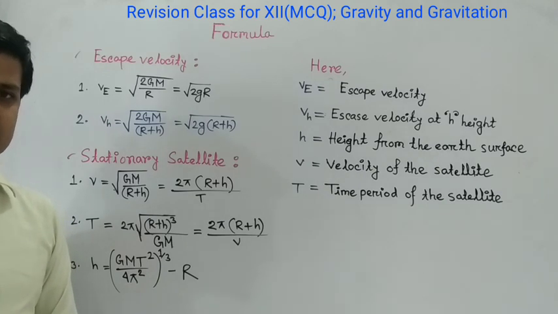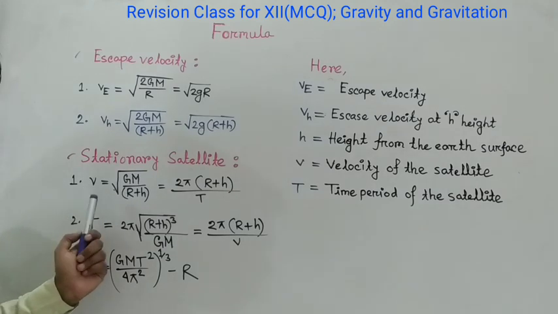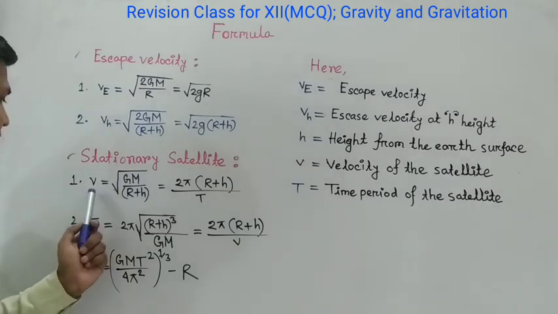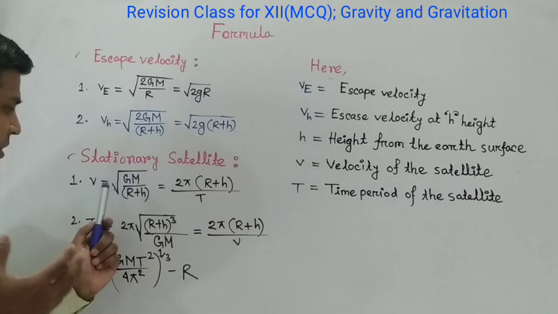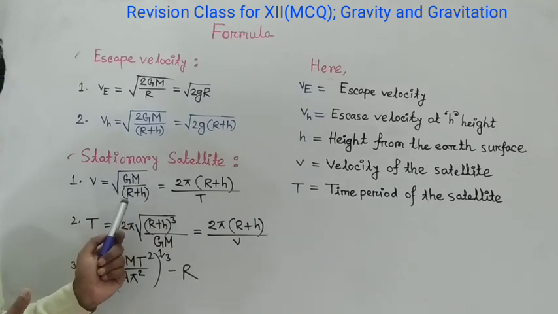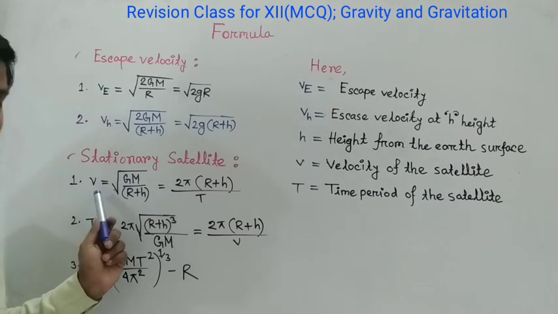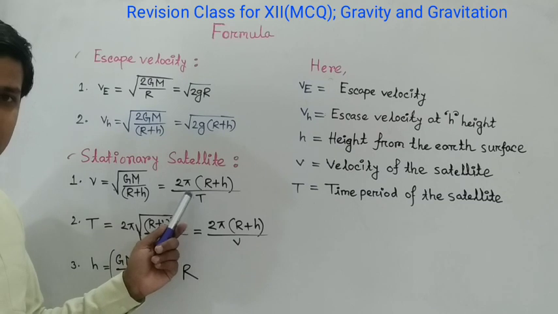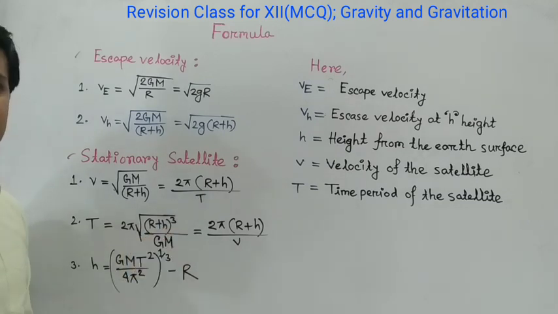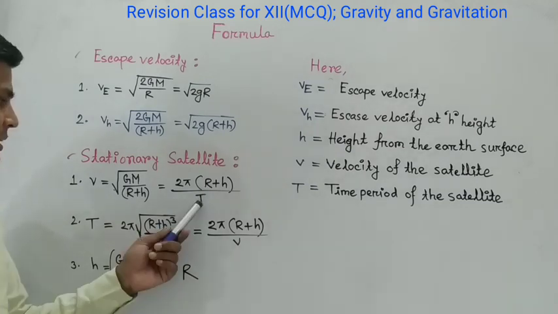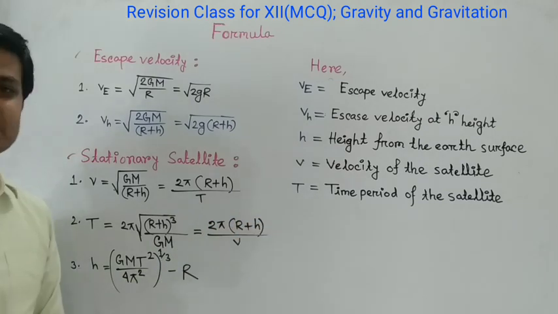Now, stationary satellite. To calculate the velocity of a stationary satellite, V equals root over capital G capital M divided by capital R plus H. There is another formula to calculate the velocity of the satellite, 2 pi into capital R plus H divided by capital T. Here capital T is the time period of the satellite,